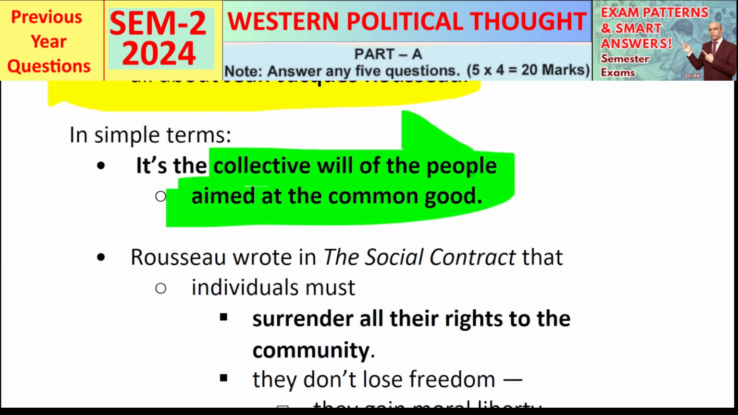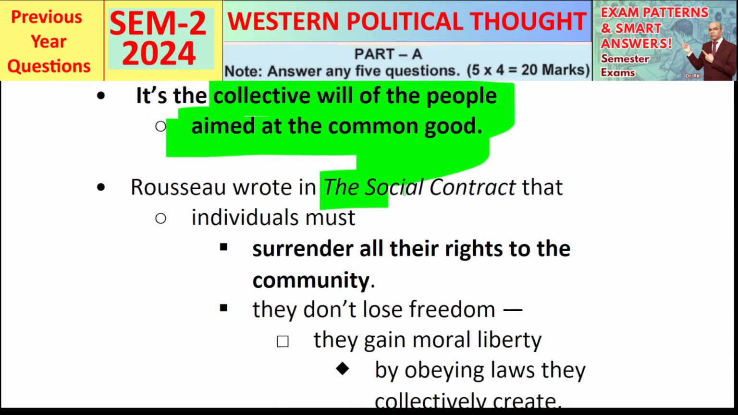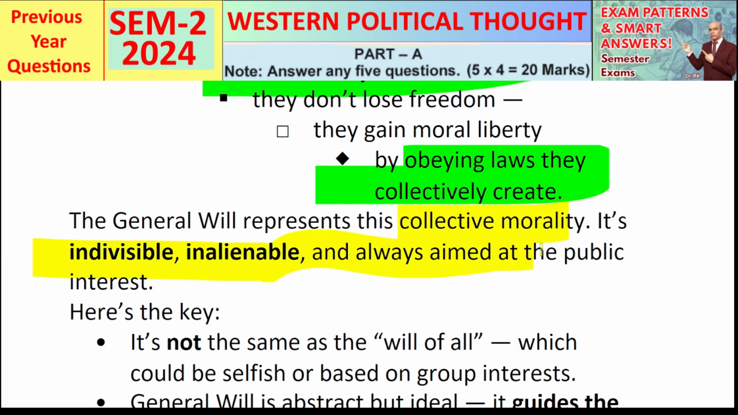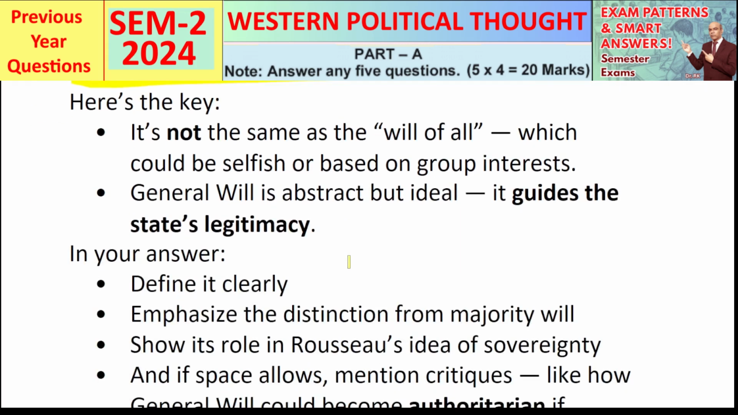Let's break it down. Rousseau wrote in The Social Contract that individuals must surrender all their rights to the community. In return, they don't lose freedom. They gain moral liberty by obeying law they collectively create. The general will represents this collective morality. It's indivisible, inalienable, and always aimed at the public interest. Here is the key. It's not the same as the will of all, which could be selfish or based on group interests. General will is abstract but ideal. It guides the state's legitimacy.